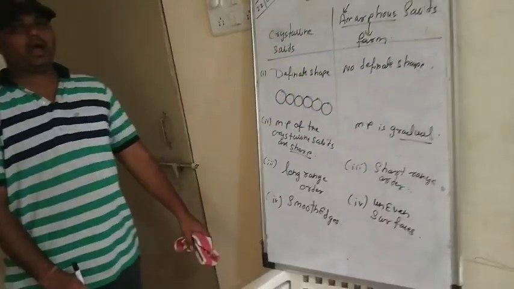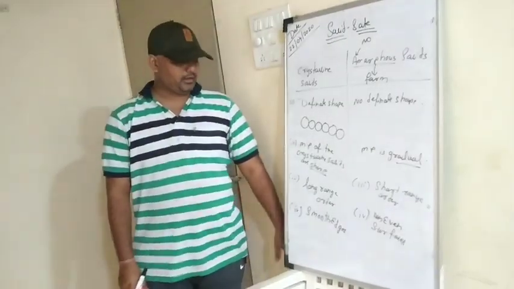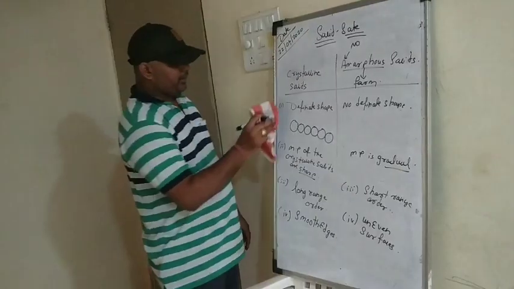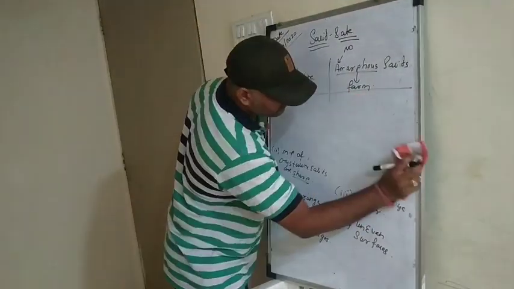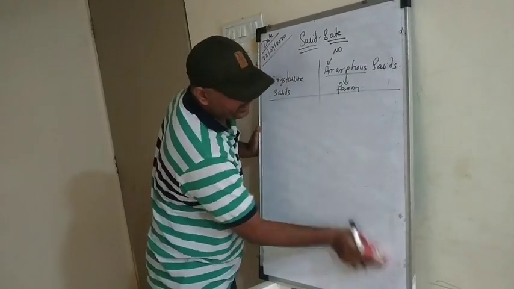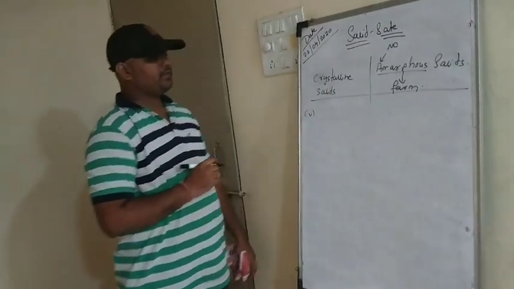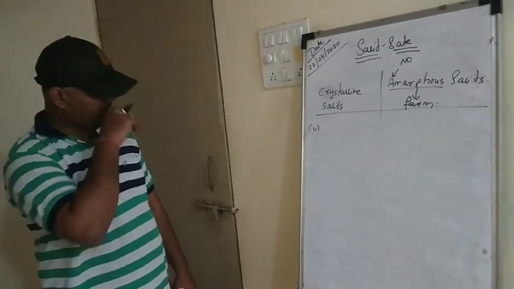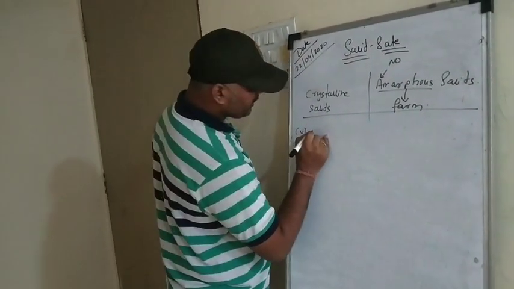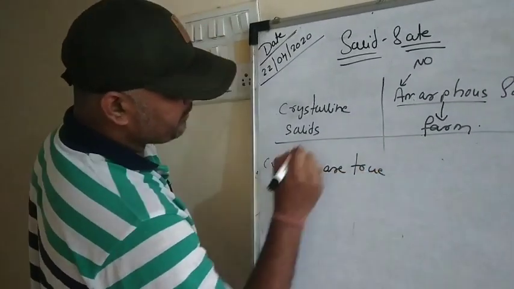So you are getting uneven surfaces in the case of amorphous solids, right? Okay, then next point of differentiation, I'll rub this. I hope that you all are writing down. So the fifth one, the next differentiation here comes is they are true solids.